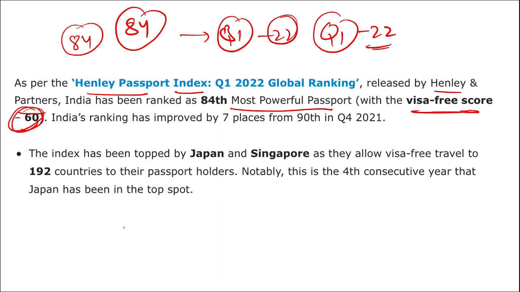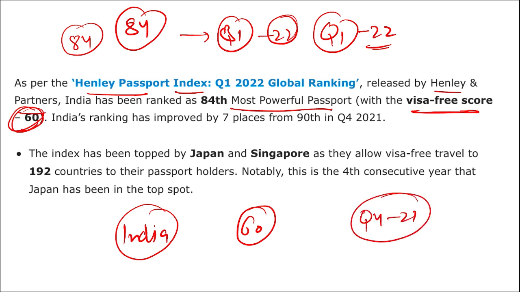This suggests that Indians can travel to 60 countries without prior visa, that means they will get the visa on arrival. Also remember that earlier in quarter 4 of 2021 the rank of India was 90. That means the rank has improved and the strength of the Indian passport has increased by 6 places.